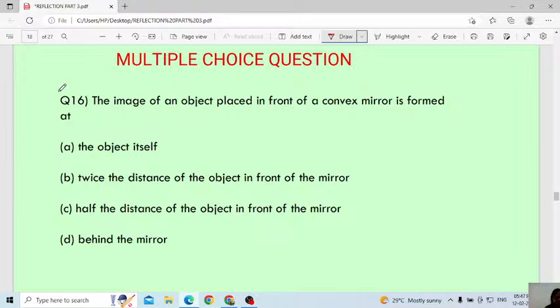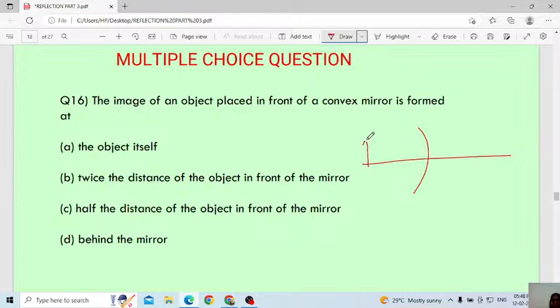Remember. The image of an object placed in front of a convex mirror is formed at which position? This I explained. I will draw the diagram, okay? Then you tell me.